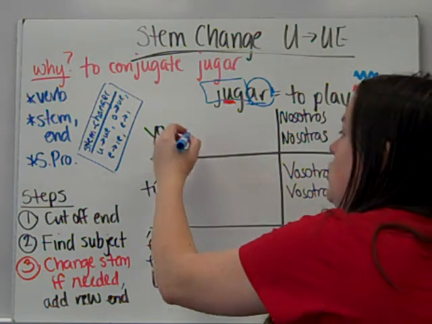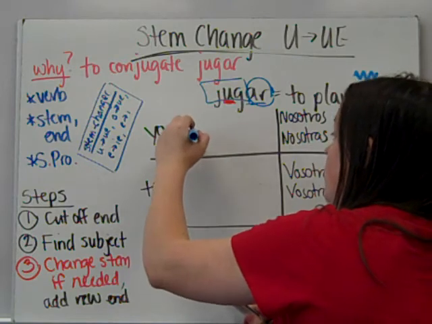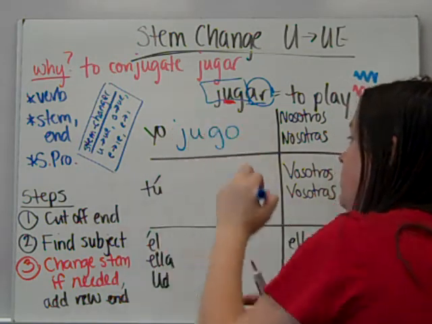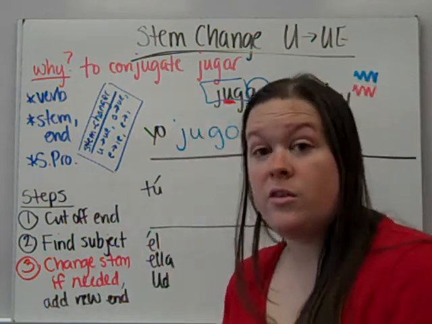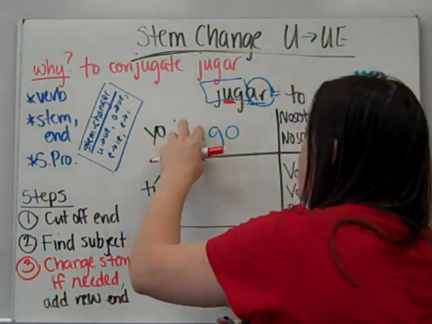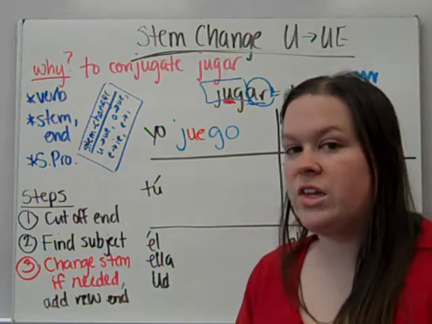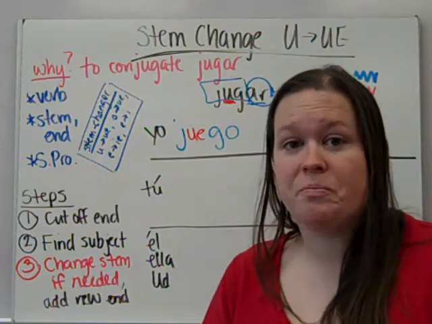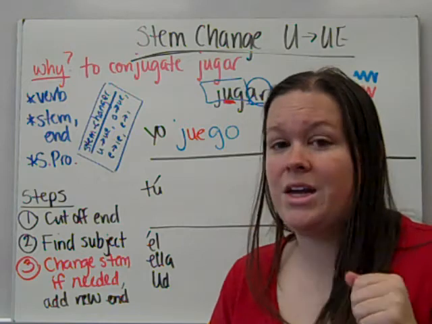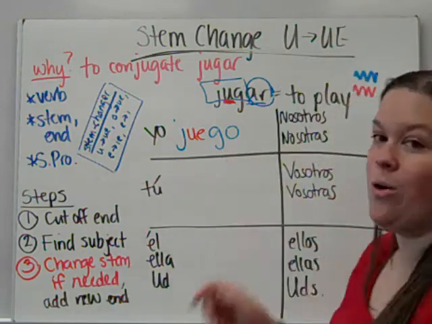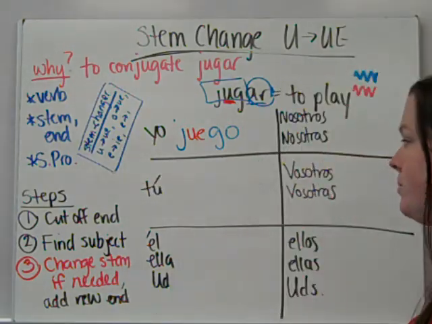So instead of writing yo jugo, like you normally would, the U is actually going to change to UE. Jugo is actually the Spanish word for juice. So if you say yo jugo, you're saying I juice. Yo juego is I play.